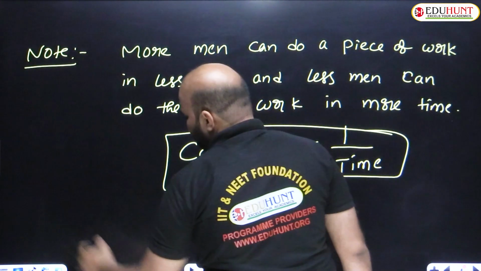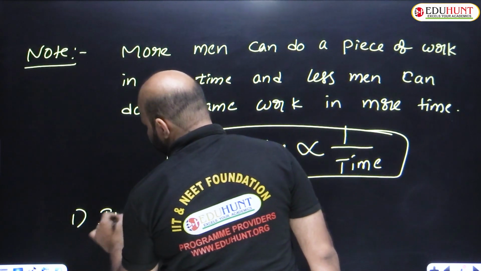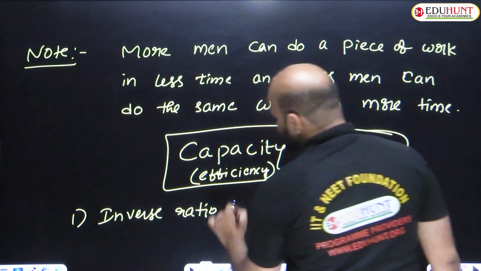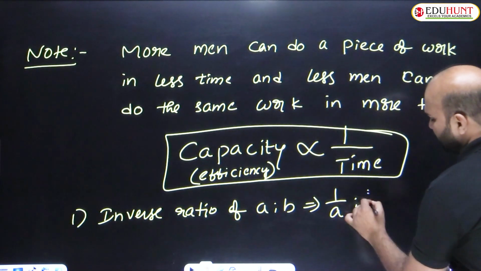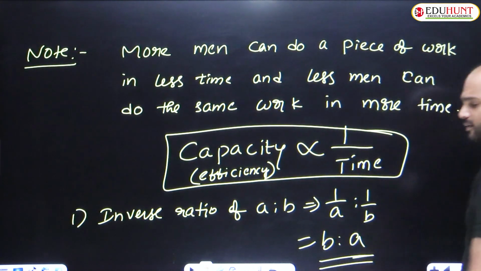I already told you in my direct proportion class: the inverse ratio of A is to B is 1 by A is to 1 by B. It can be written as B is to A. So this is the inverse ratio of A is to B.